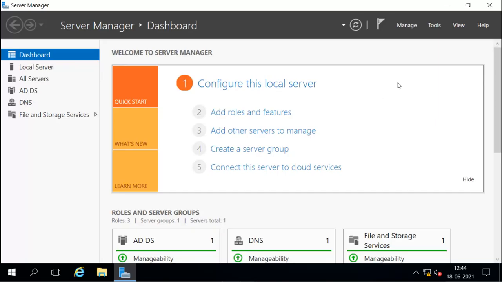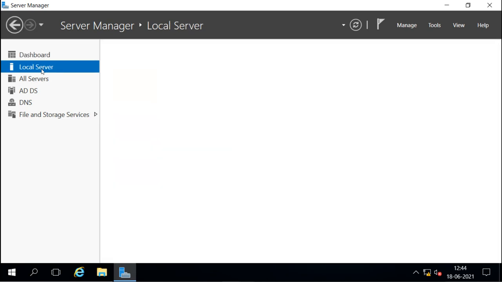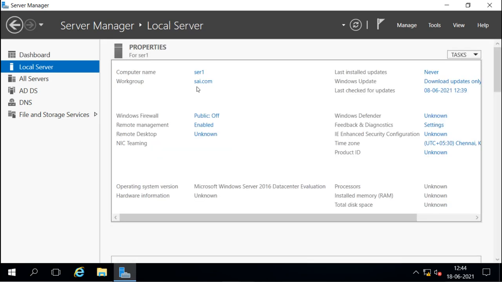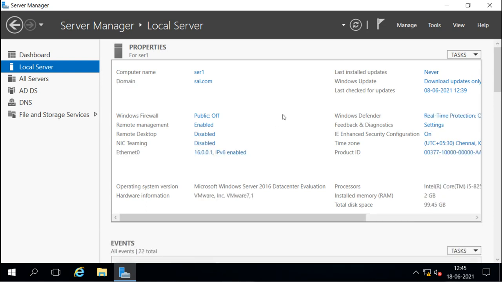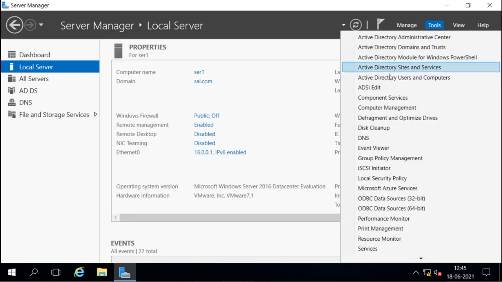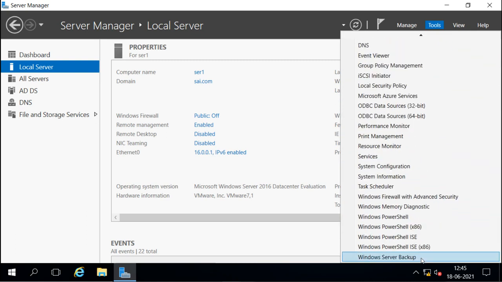Now this is our Server 2016, and as I said before, the iSCSI initiator is installed by default and available in the server operating system also. So if I go to Tools here, I can see the iSCSI initiator, but the iSCSI target is not there, because the iSCSI target is a role and we have to install it, otherwise it is not available.